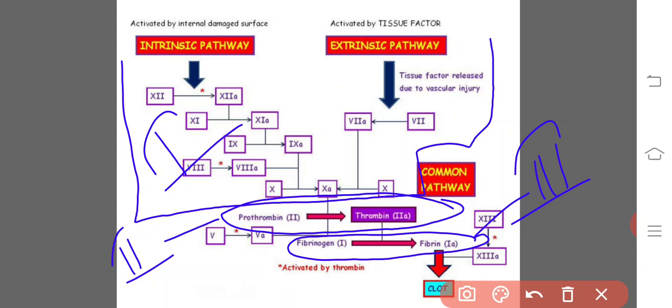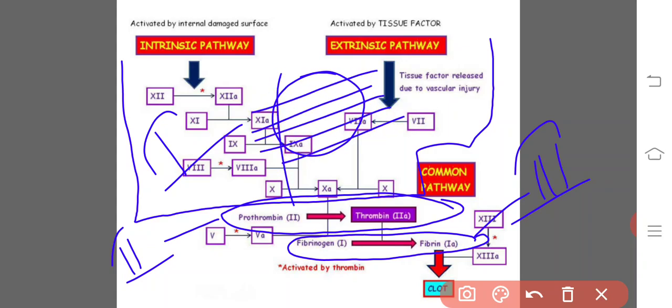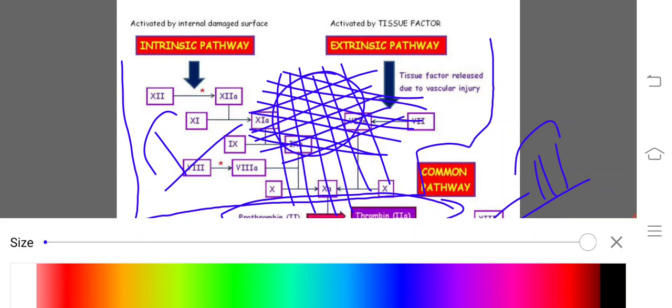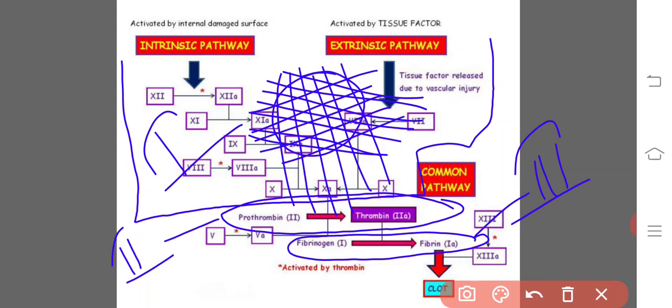Whenever there is damage to the tissue like this, all the fibrin fibers form a network like this, and into the network all the RBC, WBC and blood platelets come and get stuck, and due to the sticking of all these, the entire incision gets closed.